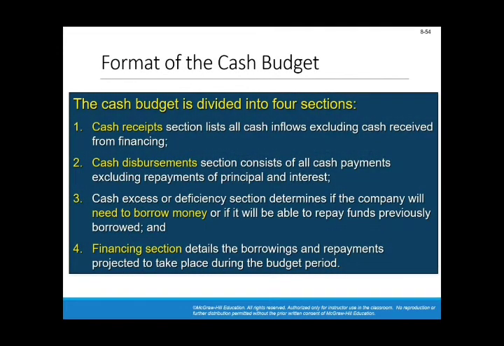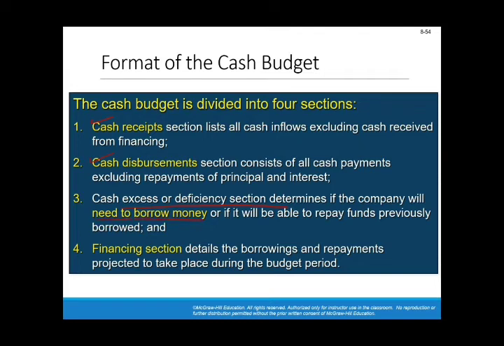The given says the cash budget is divided into four sections: cash receipts, which is the revenues or sales; cash disbursements, which is the expenses or cost of material; cash excess or deficiency section. It determines if you need to borrow money.